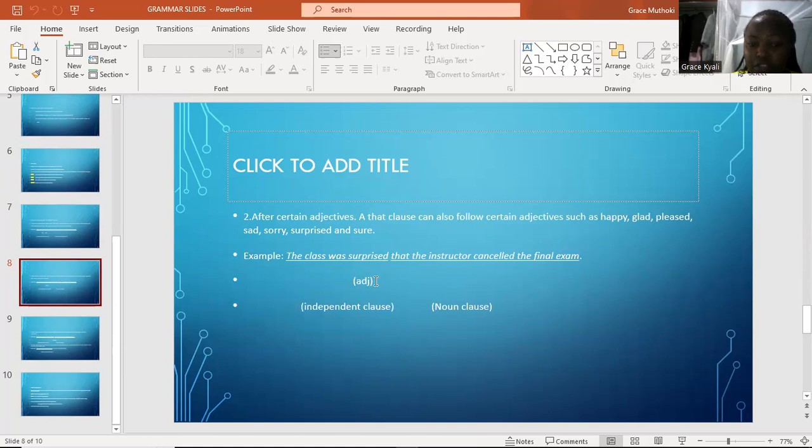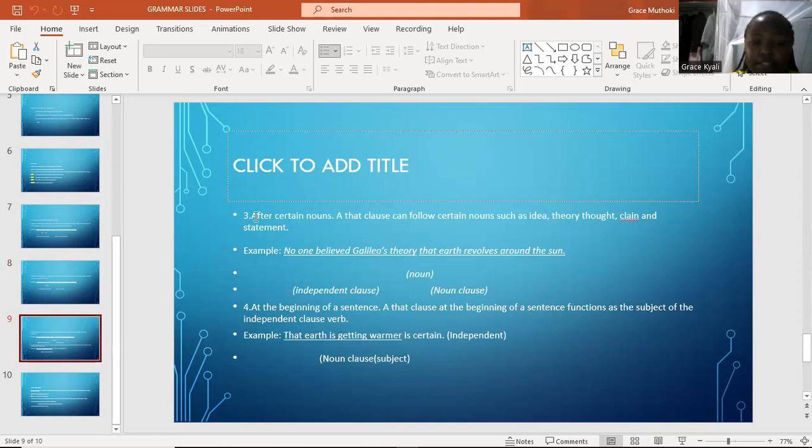Surprised is our adjective, and that has appeared immediately after the adjective. The first part, as I've divided the sentence, is an independent clause, and the other part is a noun clause. So that is used in introducing noun clauses.